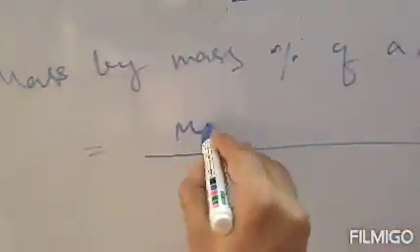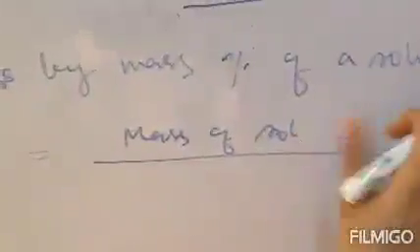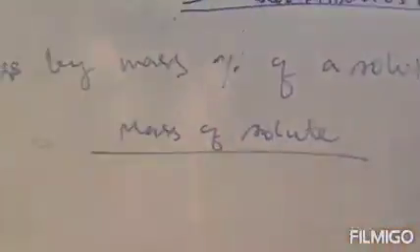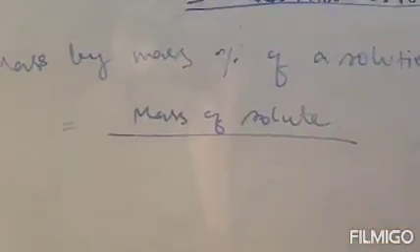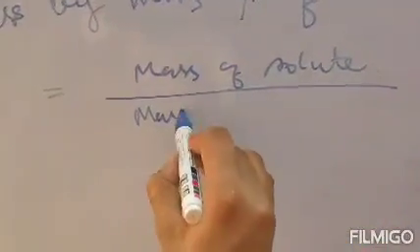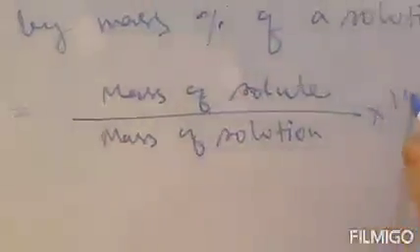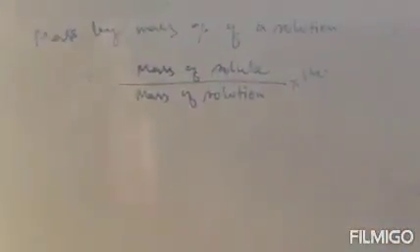The formula is mass of solute divided by mass of solution into 100. The data will be given in your question. This is the formula of mass by mass percentage of a solution.